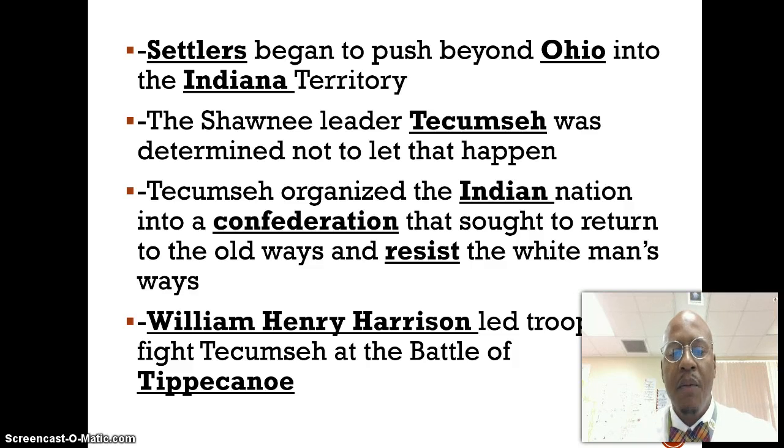Tecumseh was away trying to garner support from other tribes, and as the troops moved toward Prophetstown, his brother the Prophet attacked the troops and battles broke out. Eventually Harrison overtook the Native Americans and the Prophet, but it showed that they could put up a fight, and Tecumseh would continue to resist until his death.